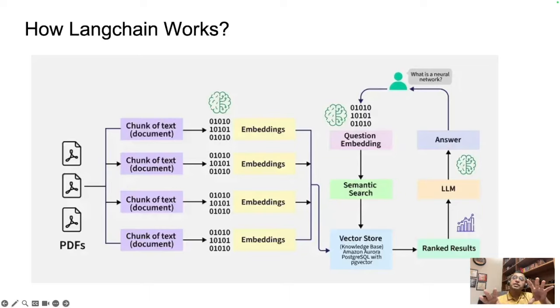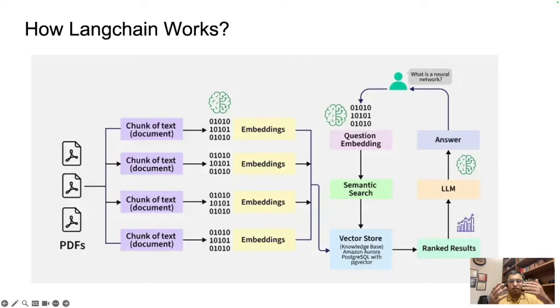Once we have the embeddings in place with all the chunks, they are stored in a vector database, which is also called a vector store, with all different names, right? So this can be your Azure AI Search, Amazon Aurora, PostgreSQL, and so on, right?